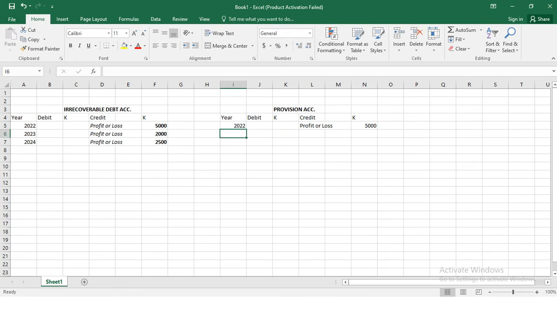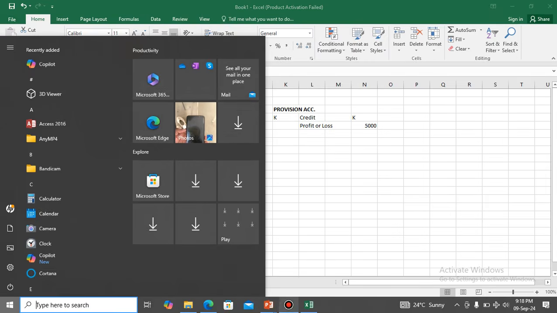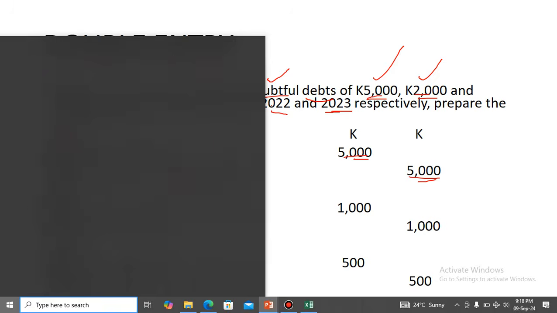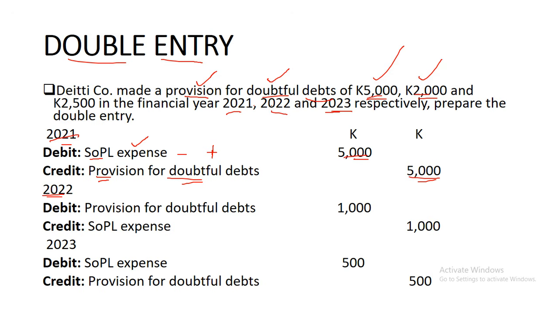2022. Now in the following year, what happens? 2022, what happened? 2023, what happens? Is there a decrease or an increase? So I'll repeat. When you are looking at the provisions, you need to just look at either an increase or a decrease.